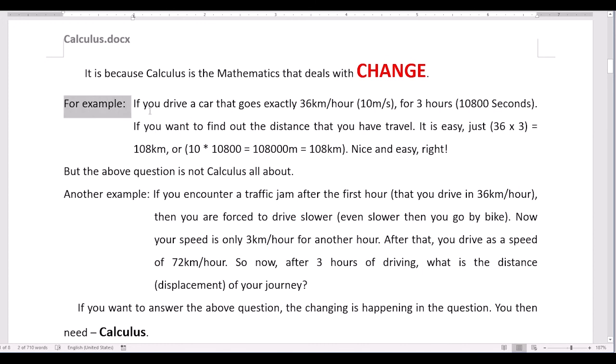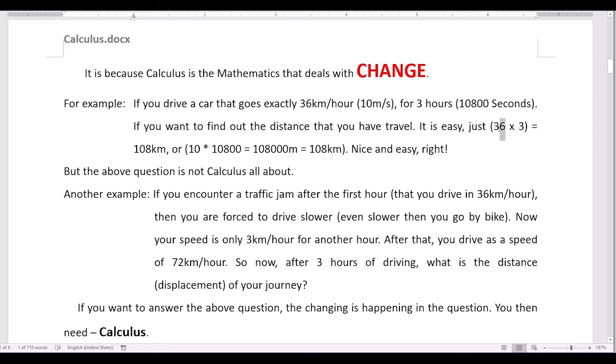If you drive a car that goes exactly 36 kilometers per hour, that means 10 meters per second, for 3 hours, which is 10,800 seconds. If you want to find the distance that you have traveled, it is easy.